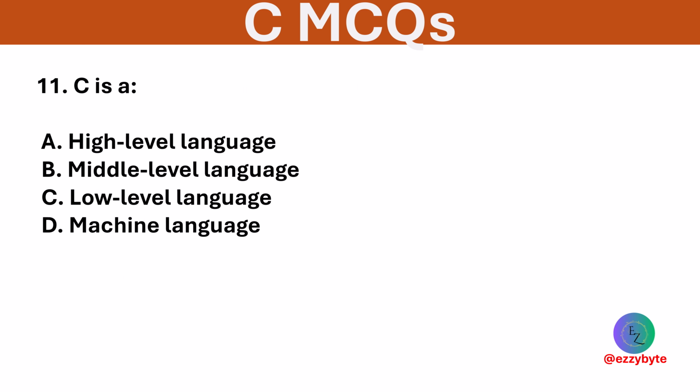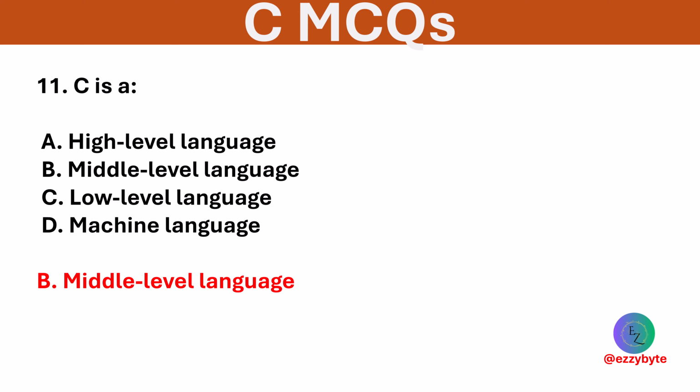C is a. The options are high level language, middle level language, low level language, and machine language. Option B is correct. C is considered a middle level language as it combines the features of both high and low level languages.